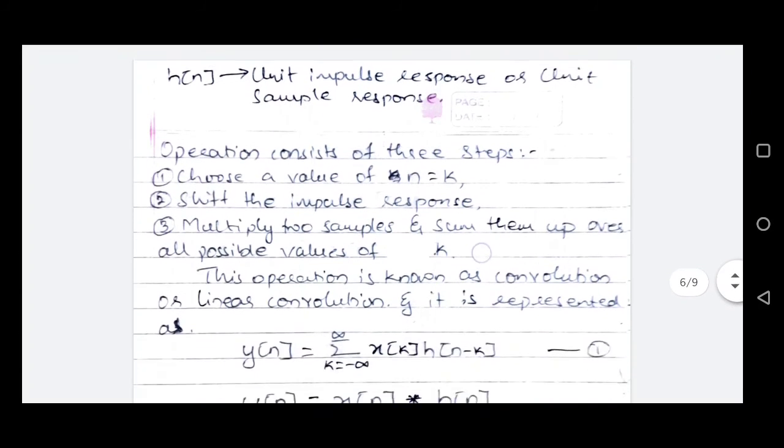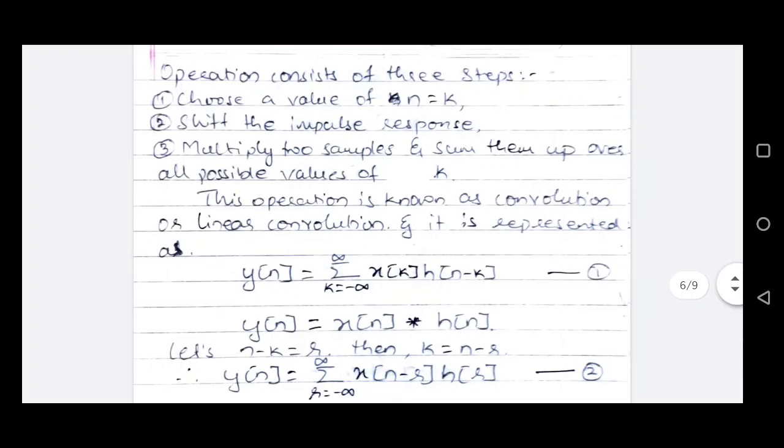This operation is called convolution or linear convolution, and it is represented by y of n equals summation k from minus infinity to plus infinity x of k h of n minus k, where x of k is the input to the linear time invariant system and h of n minus k is the time shifted impulse response of the same linear time invariant system.